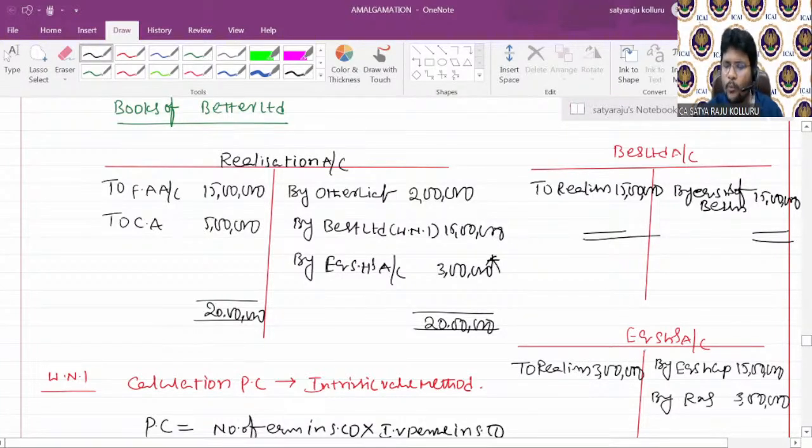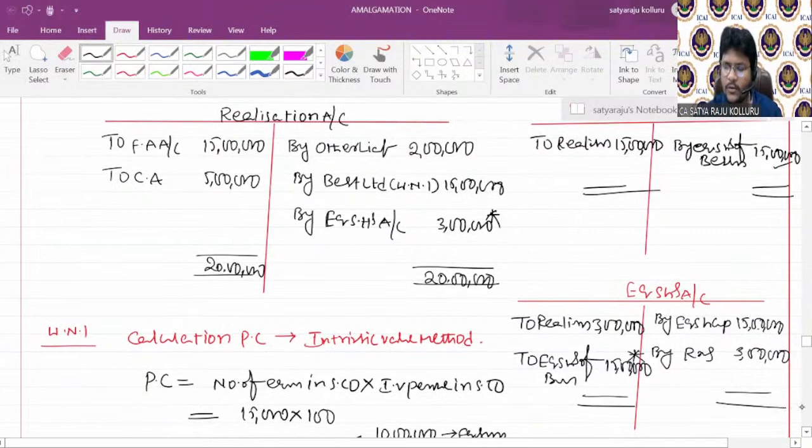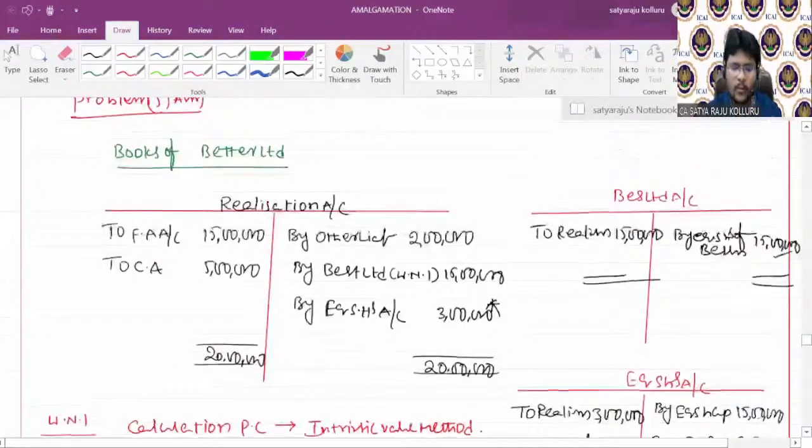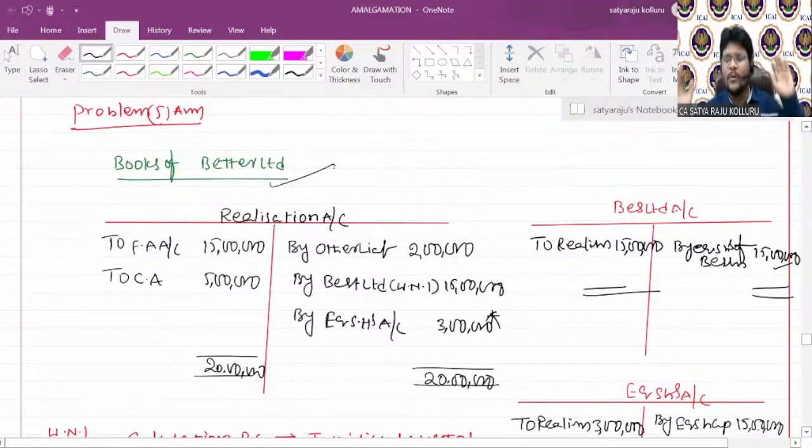Now, to pay amount to equity shareholders, what do you have in your hand? Equity shares of Better Limited. Please make it pay equity shares of Better Limited. How much do you need to pay? 15 lakhs. You can check the balance in equity shareholders: 15 plus 3, 18, 18 minus 3, 15 lakhs. If you issue this 15 lakhs, the equity shareholders account got closed. All accounts are closed in the books of Better Limited. Such a simple problem, guys.